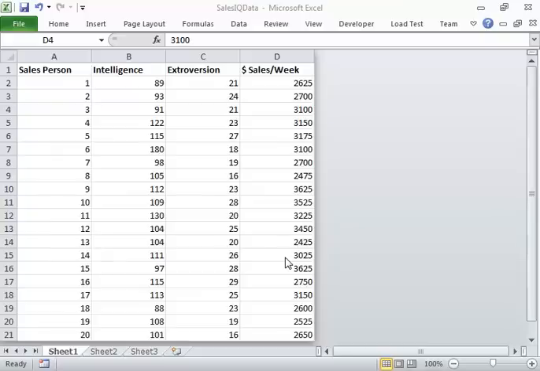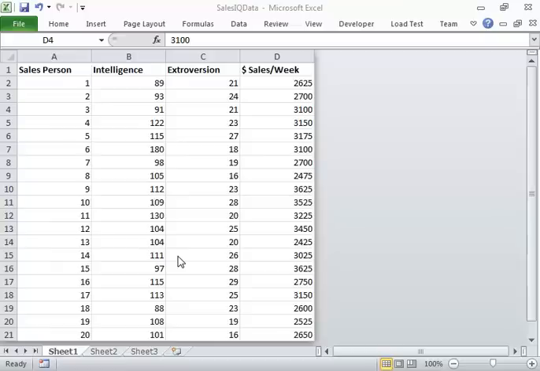And the question that the company has is how much you can tell the executives about their salespeople. It's a more generalized question.